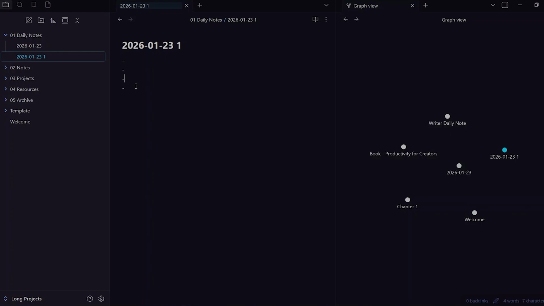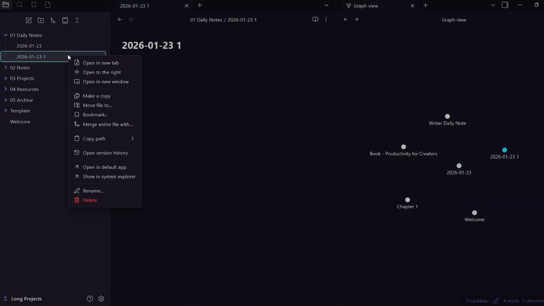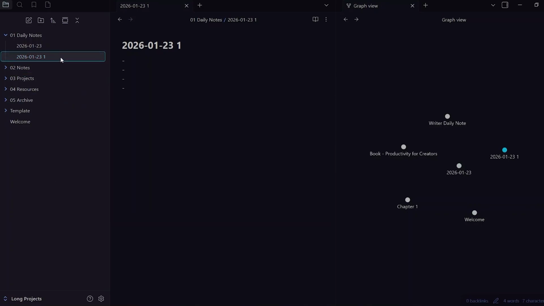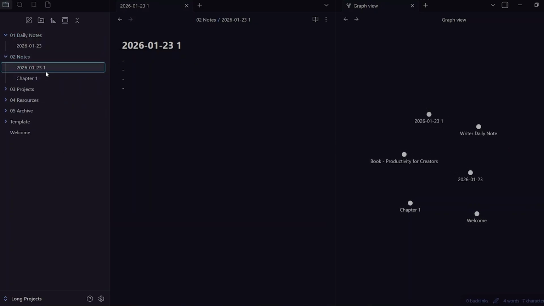It has a better concept and you want to reuse this later. Then you're going to go here. You're going to change the title. You're going to rename it if you want to. And then you're going to put it in the notes folder. And then it won't be a daily note anymore. It's going to become one of your evergreen notes or one of your proper notes.